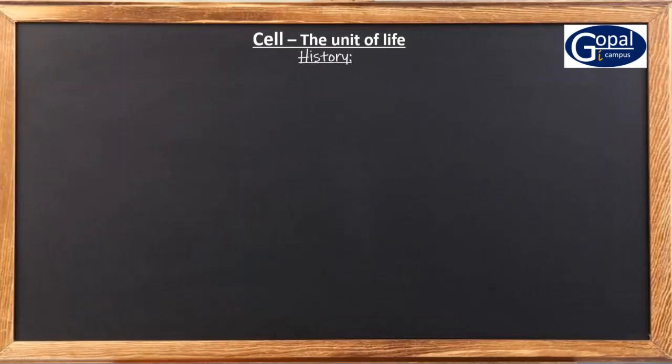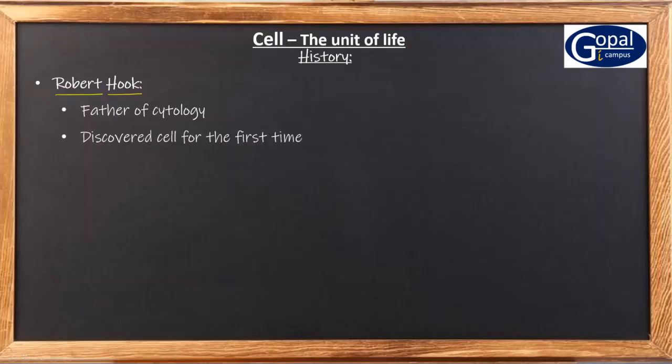Next we have to learn a brief account of the history of cytology. The history of cytology started with a person called Robert Hooke. Robert Hooke is the father of cytology, because he is the first person who discovered the cell.